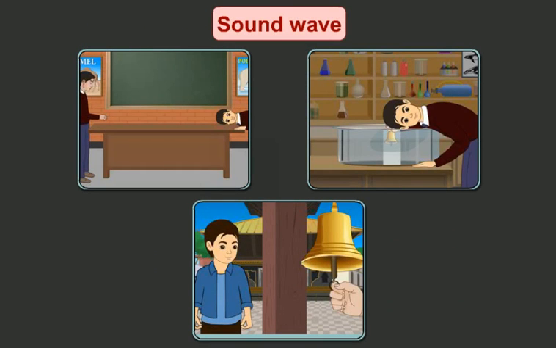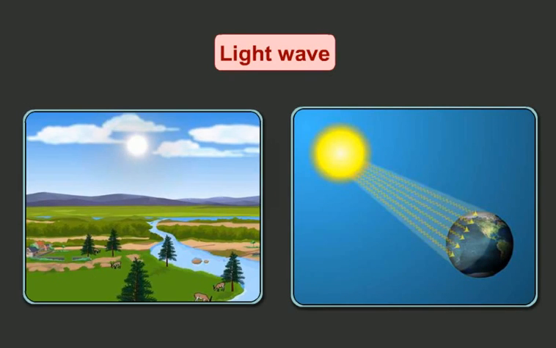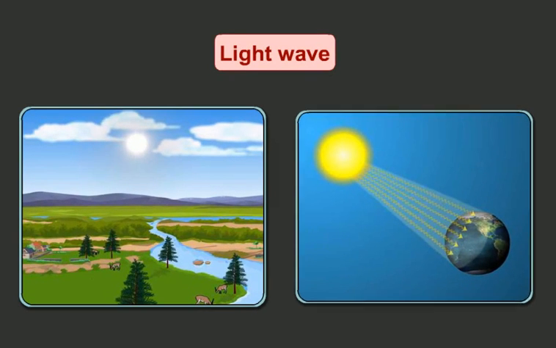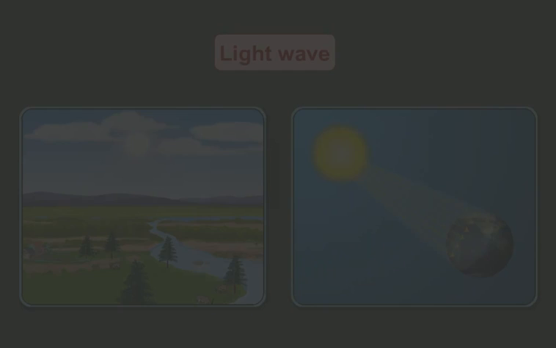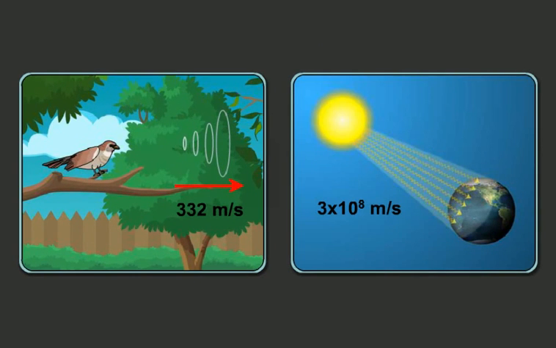Some waves are produced only in a material medium, while some other waves are produced in a medium as well as in vacuum. Some waves have less speed of propagation, while some have high speed.